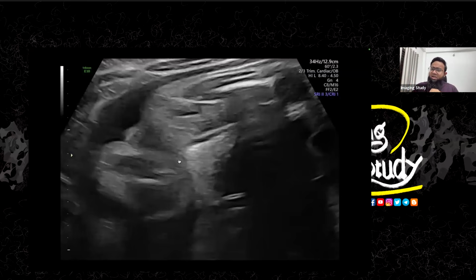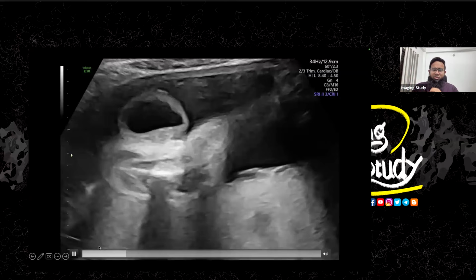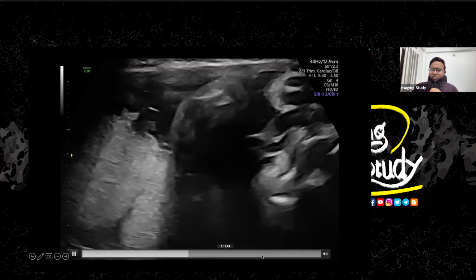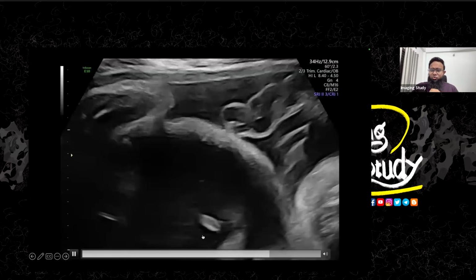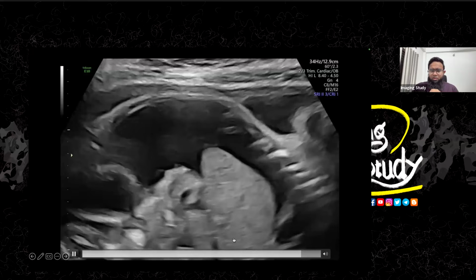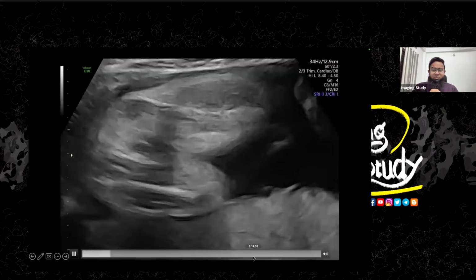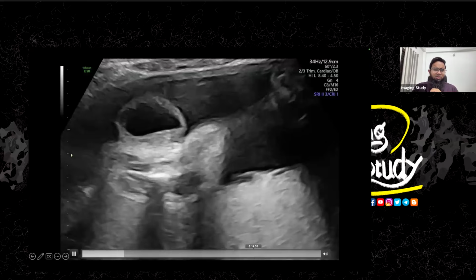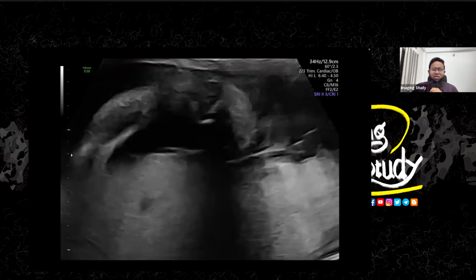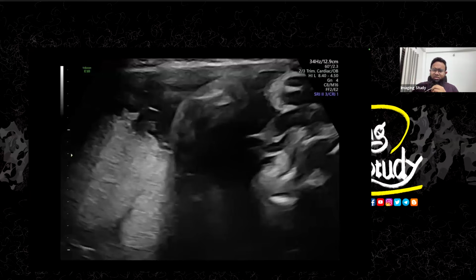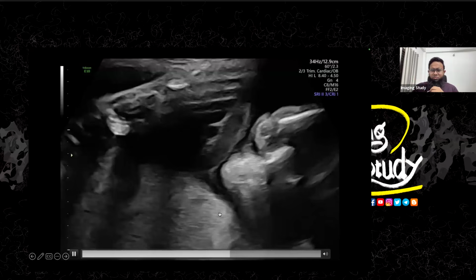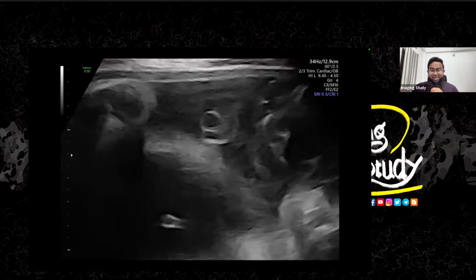We also couldn't find any stomach in this patient. We tried to search for the stomach for 45 minutes, but we couldn't see any stomach. We tried to see any small-sized stomach or something like that, but it is not present. We thought that there should be esophageal atresia, but the neck region is not well understandable. We couldn't go for that due to the age and position of the fetus.